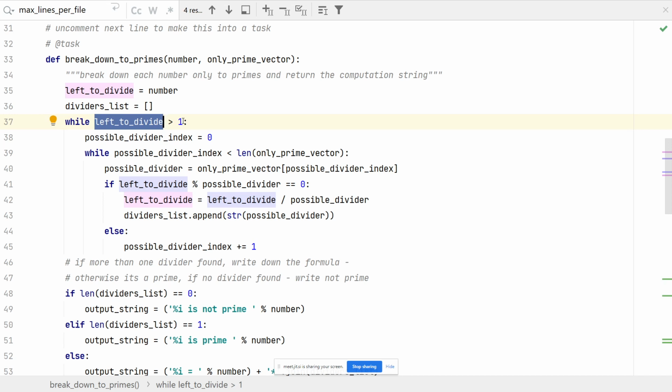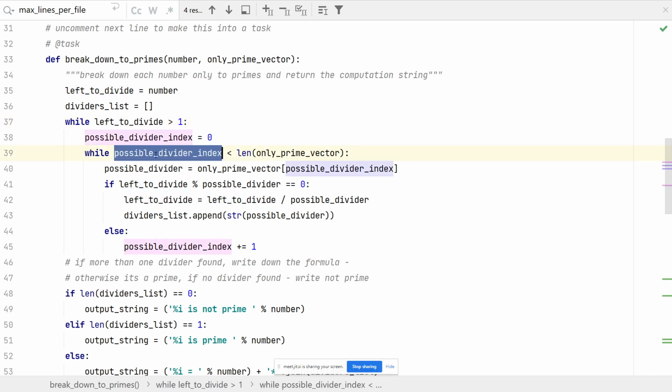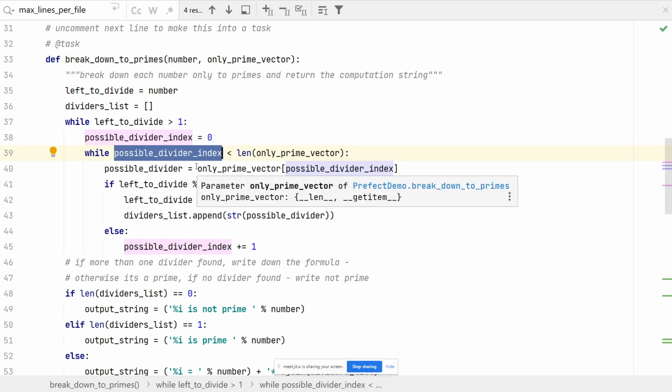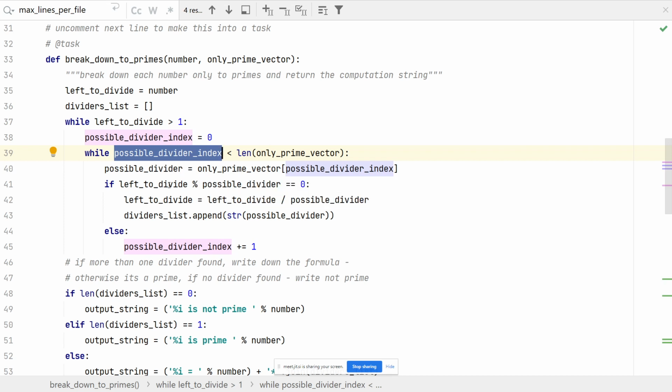Then what I'm going to do is look at the indices of the possible dividers. Basically, this will be only the primes. I'm going to run it later on, maybe, and talk about it.